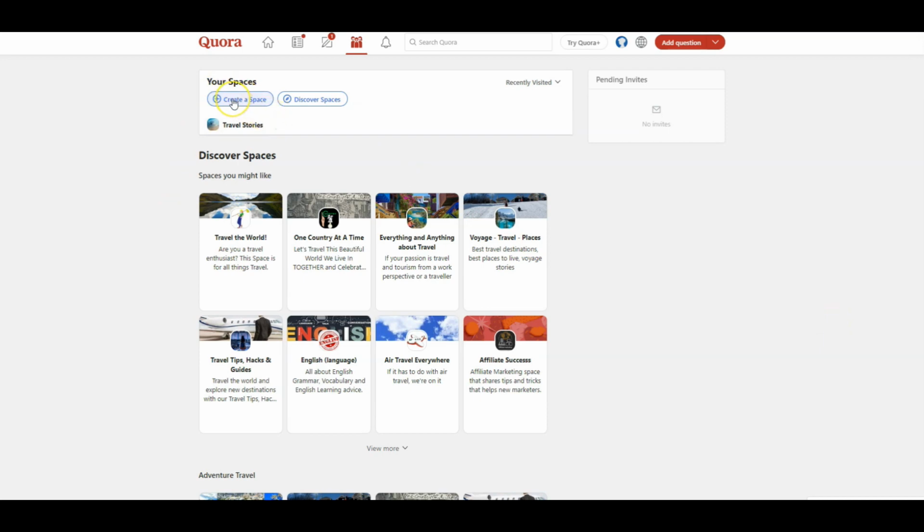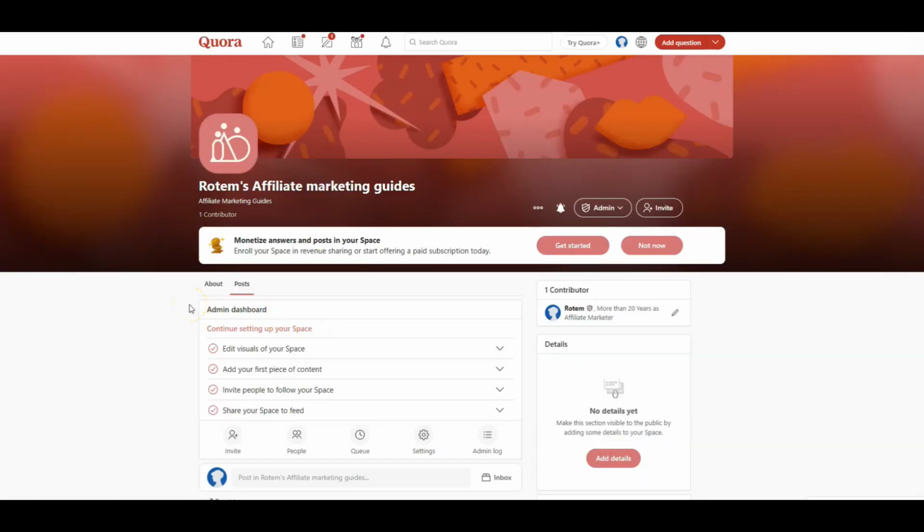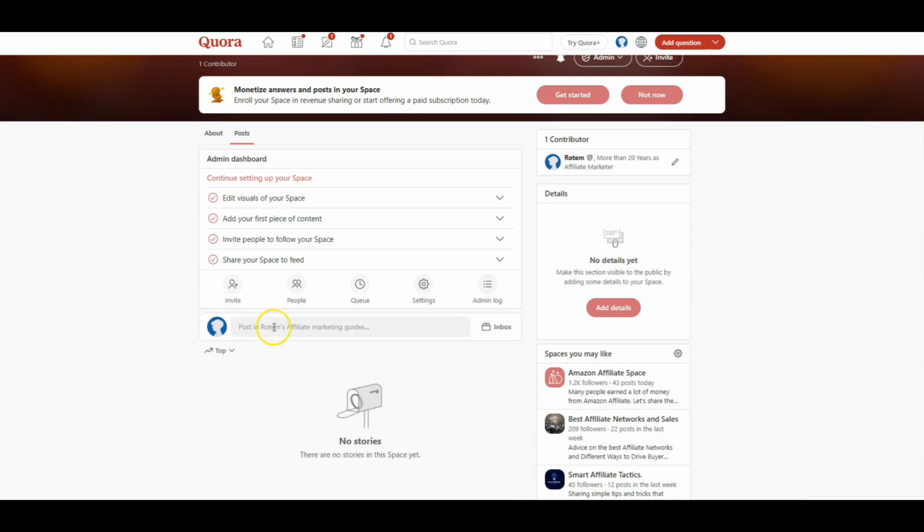We just need to click the button Create a Space. We need to add a name and description, and click on Create. Here we have the options to edit the space, change the cover image at the top, edit the description text, and we can start to post articles in our space. In our space, we have more independent decision, and it recommends adding long, attractive posts. We can also share other questions that are relevant to our space and niche, so it will be more attractive.